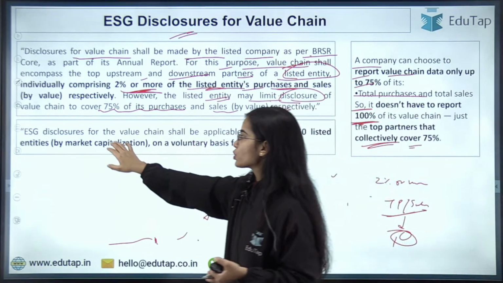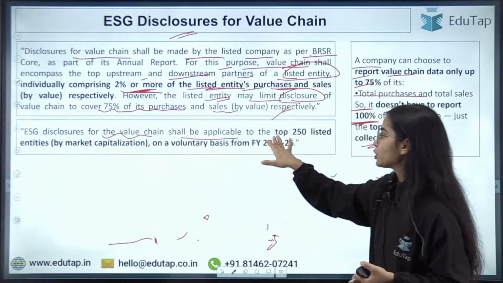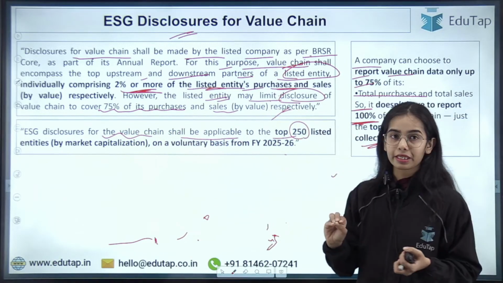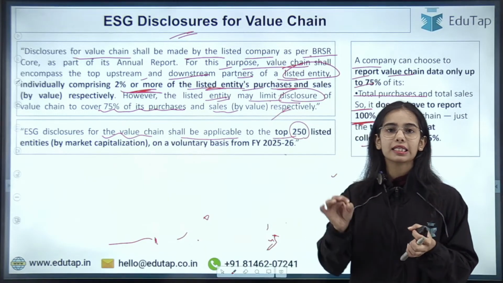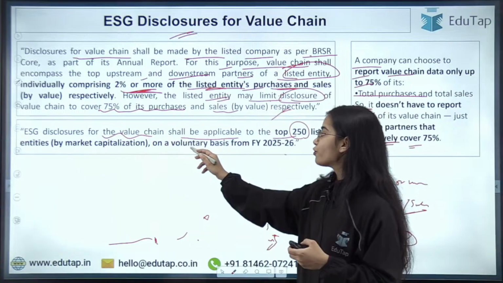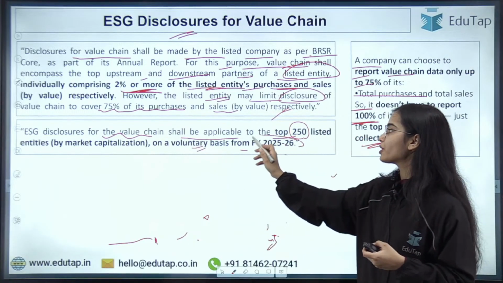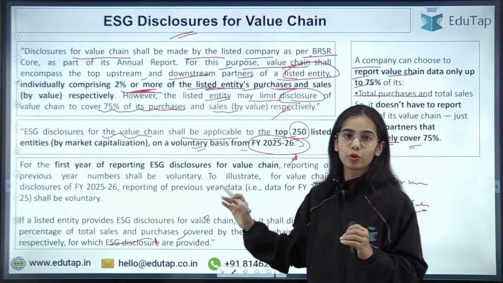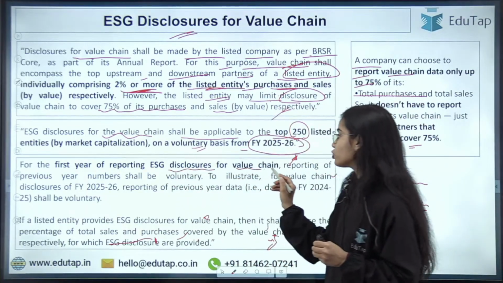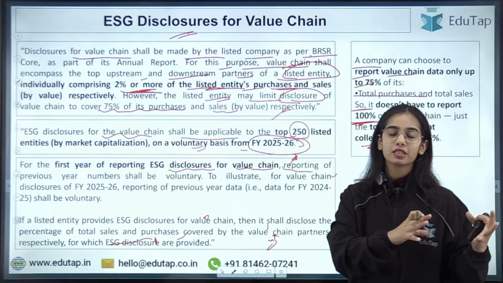Now, ESG disclosures for the value chain shall be applicable to the top 250 listed entities by market capitalization. For them, the ESG disclosure needs to happen on a voluntary basis from financial year 2025-26, okay? And for the first year of reporting ESG disclosures for value chain, the reporting of the previous year can also happen.